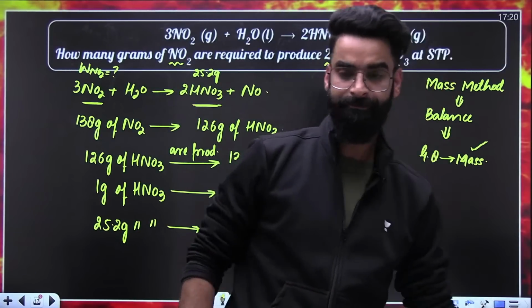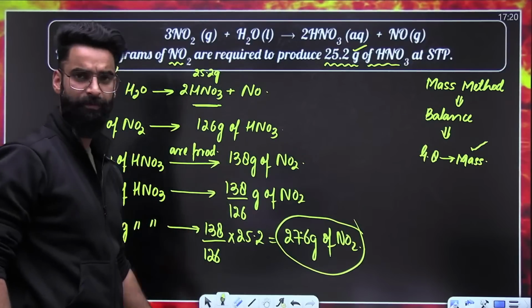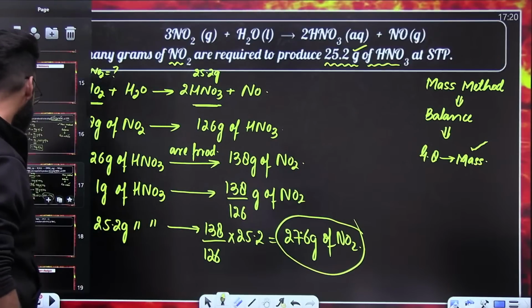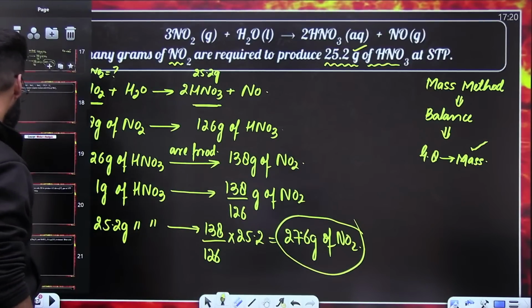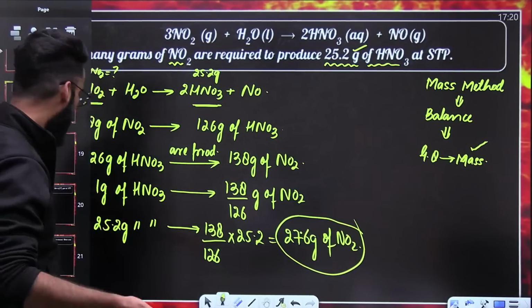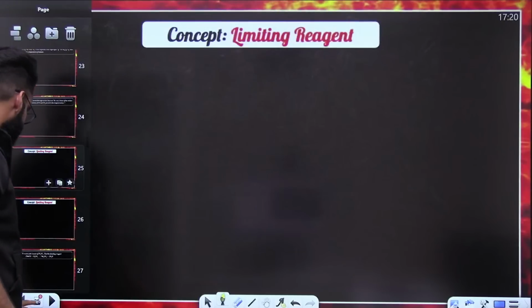Perfect. Done. Wonderful. So I'm assuming that you guys can easily solve these sort of questions from now onwards. Okay. Now, guys, the mass method is done. Now, let's talk about one more important concept that's called limiting reagent. Have you heard of this term, limiting reagent?